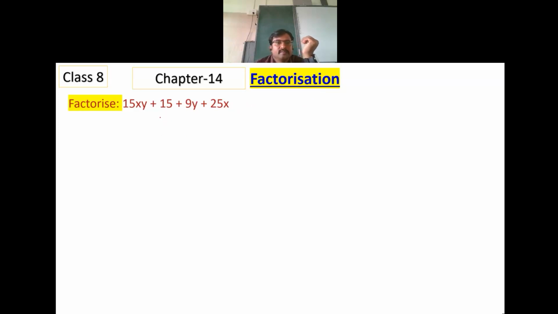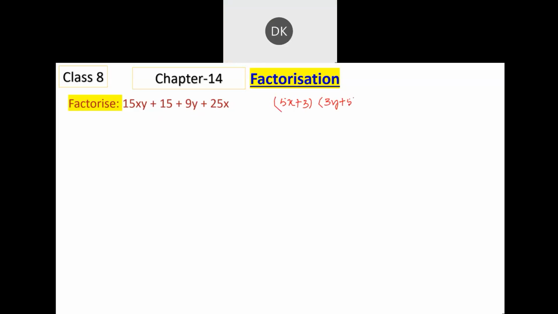Have you rearranged? Yes, sir. I have solved. Sir, the answer is 5x. No, not that. 5x plus 3 is one factor, and another factor is 3y plus 5. Sir, I got 15y plus 25, and then 9 plus 15. Did you get these two factors?